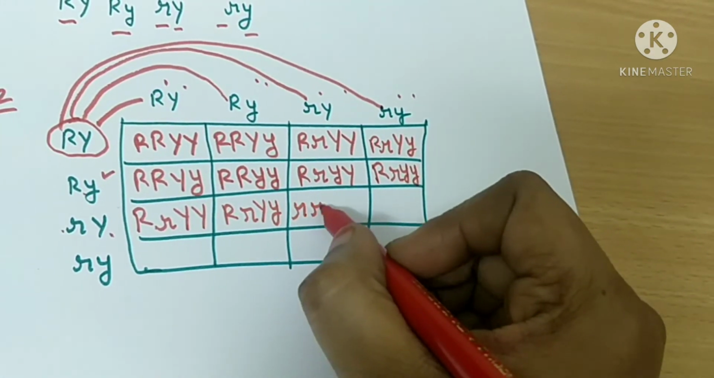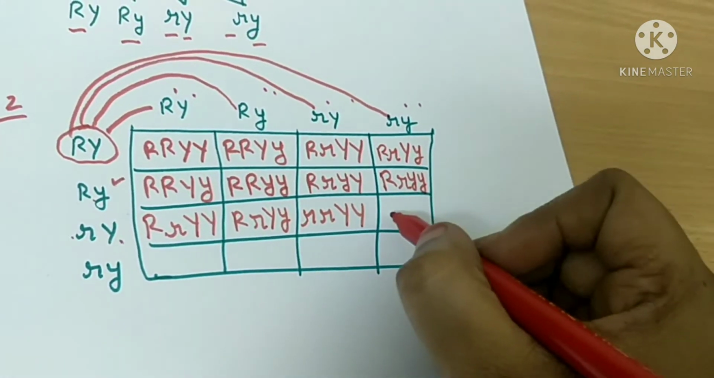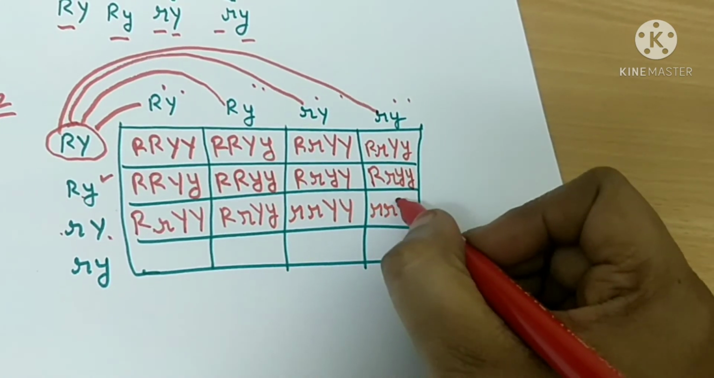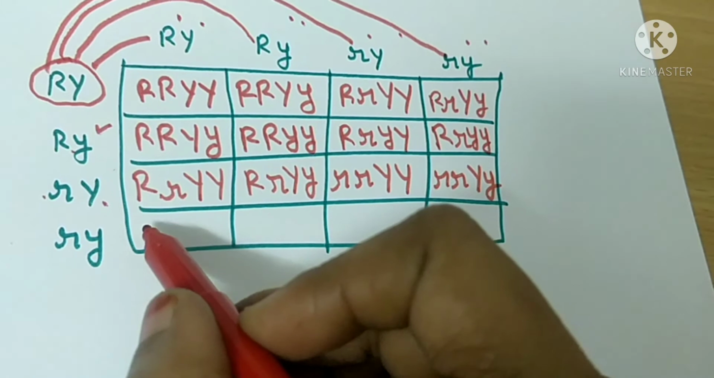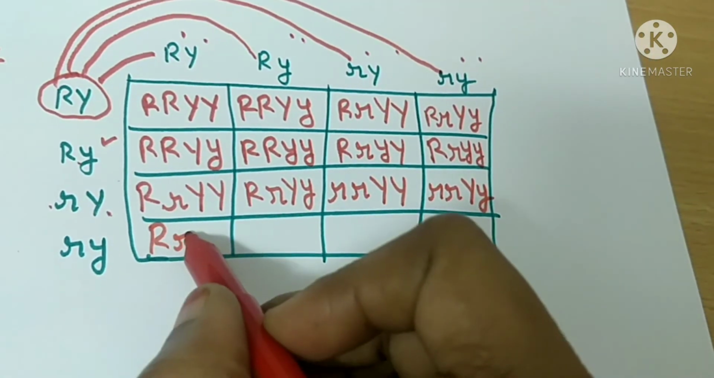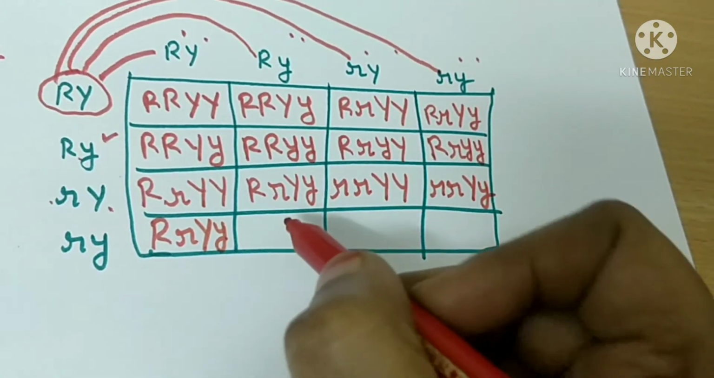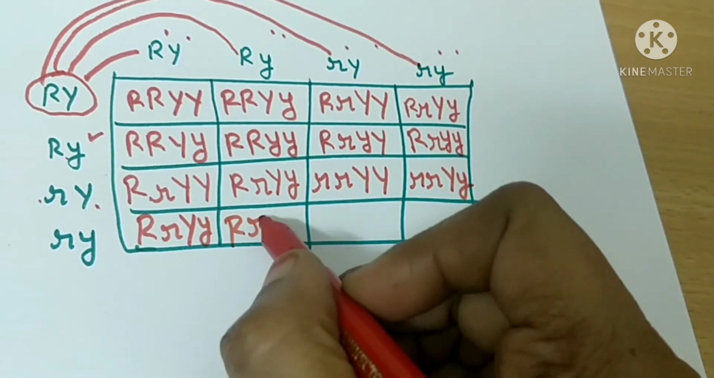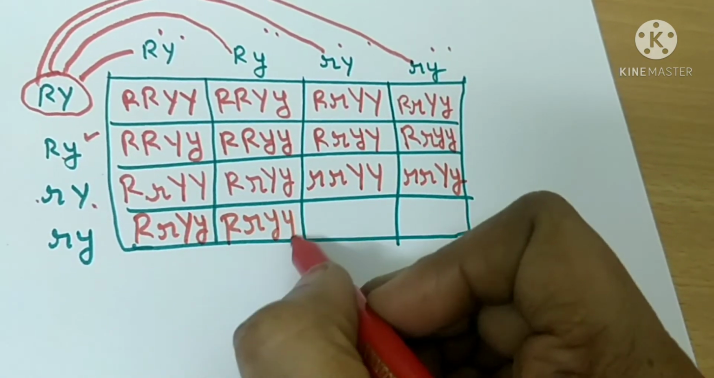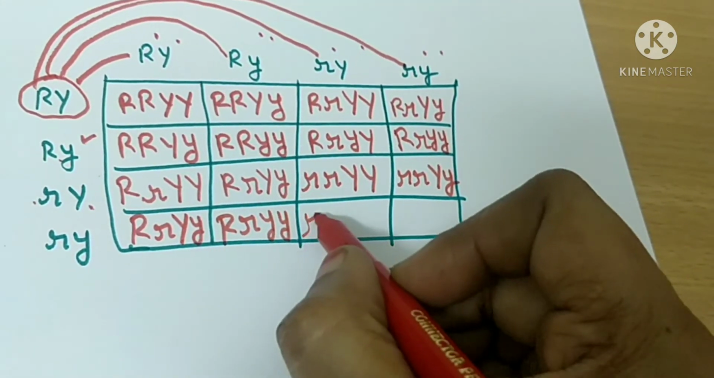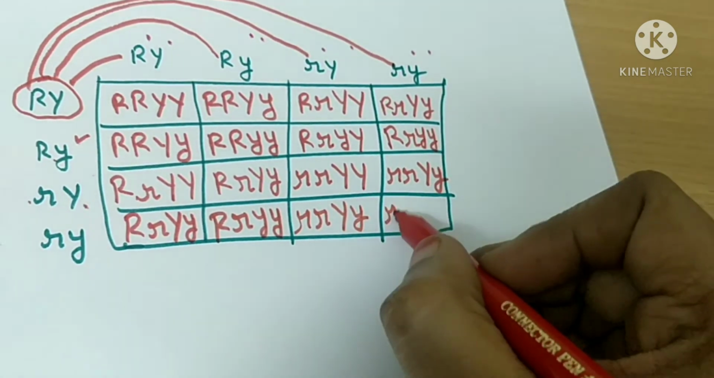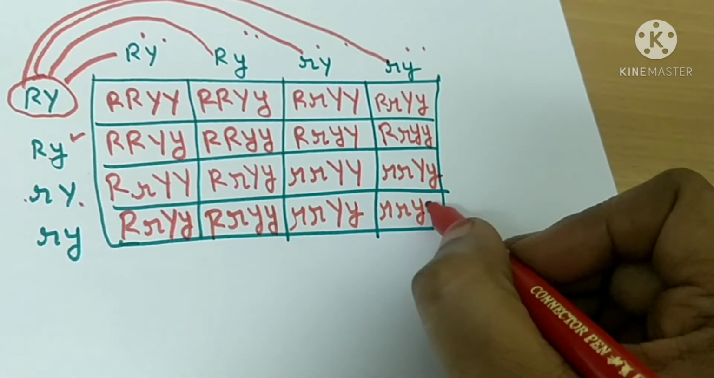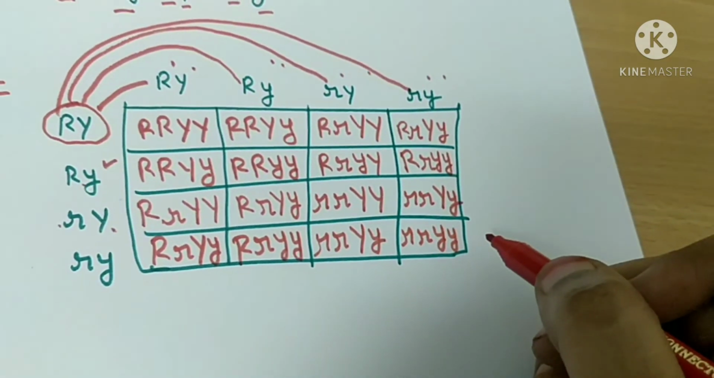Small r, capital Y, capital Y. Small r, capital Y, small y. Capital R, small r, capital Y, small y. Capital R, small y, small y. Small r, capital Y, small y. Small r, small y, small y. Are you clear, students?